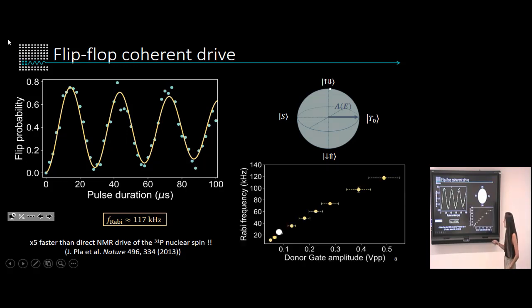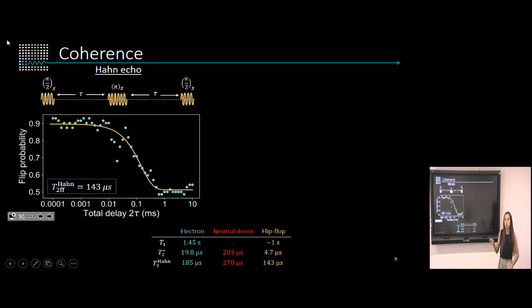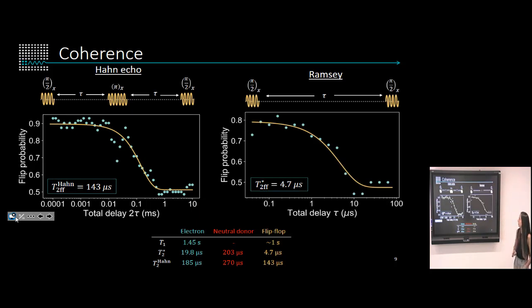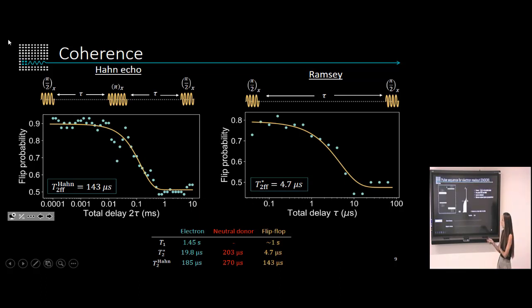We can also take a look at how the Rabi frequency changes as we change the amplitude of the electric drive, and we find the linear trend that we're expecting. So since we have our resonance frequency, we can also perform some other pulse sequences like a Hahn echo and study the coherence of our system. For example, using the Hahn echo sequence, we find T2 of 143 microseconds. And we can also do a Ramsey experiment and find that our T2* is 4.7 microseconds.